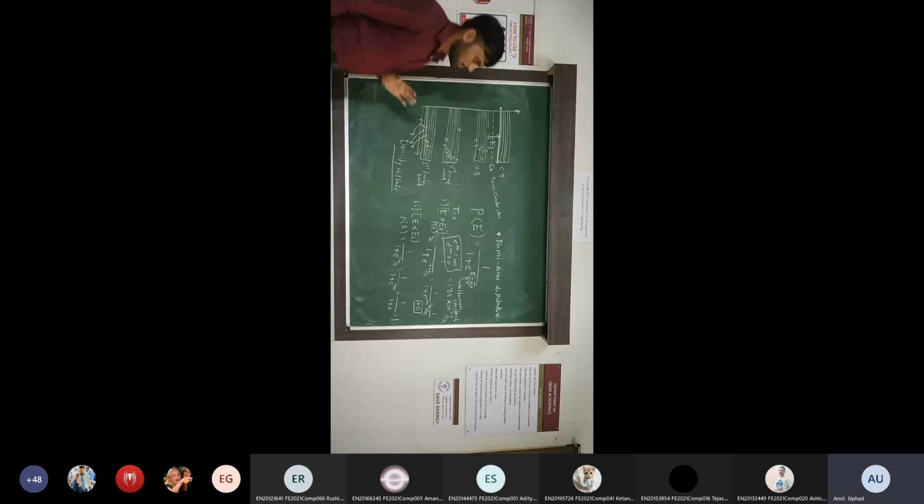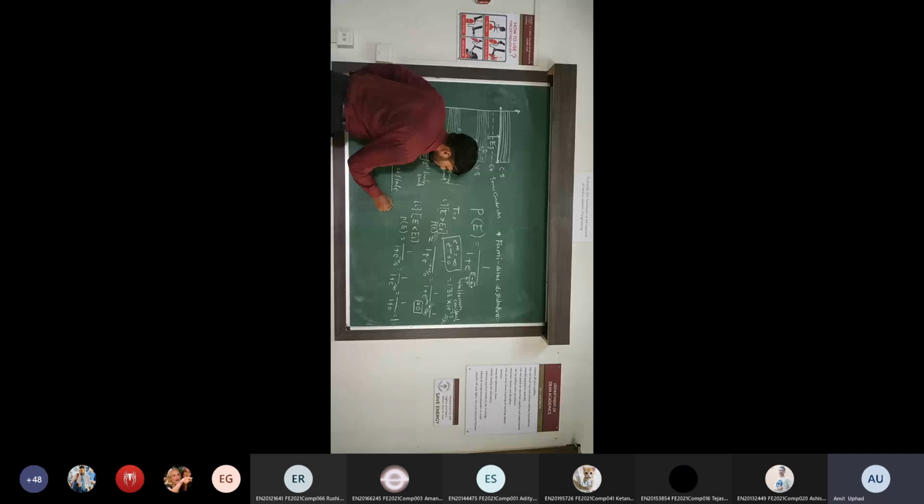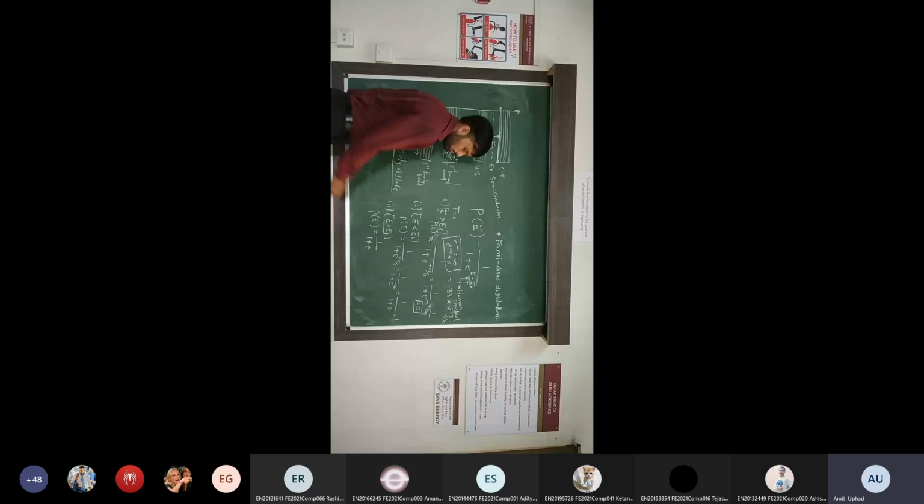And the last condition. At the Fermi level, we have to find the probability, when E equals EF. What is the probability? 1 divided by 1 plus e raised to E minus EF over kT. What is the value of the exponent according to this condition? Positive, negative, or 0? Please answer. It is 0. And temperature is also 0. 0 by 0 is again 0.